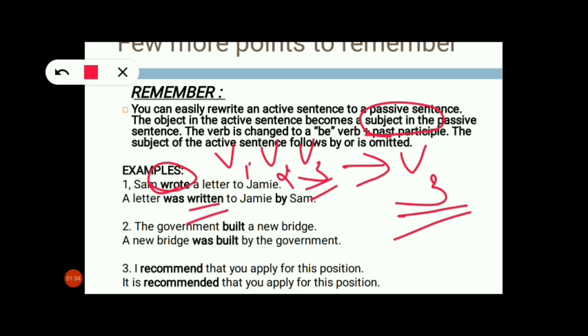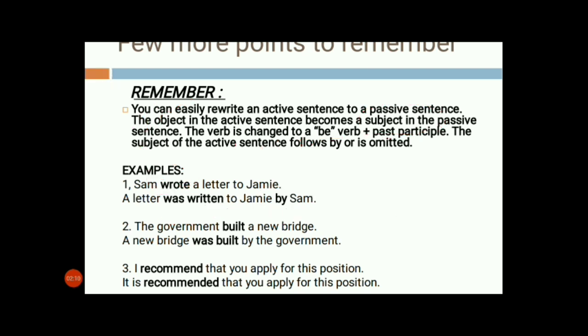Since wrote is in the V2 form, that is the past tense, in the passive voice the helping verb for past tense is was. So was is used here in the be form. A letter was written to Jamie by Sam. By is a preposition, and the subject comes to the object place, so it becomes by Sam. I hope this example is understood.